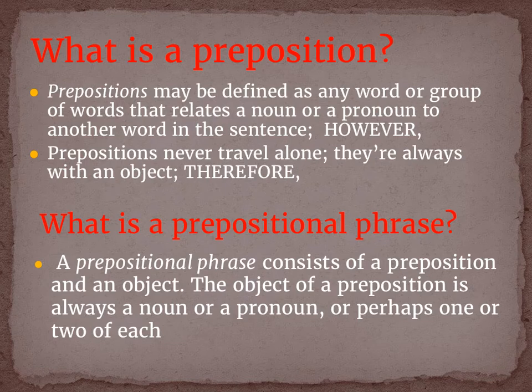First, we must look at what a preposition is. A preposition may be defined as any word or group of words that relates a noun or a pronoun to another word in the sentence. However, prepositions never travel alone. They are always with an object. Therefore, we must really ask, what is a prepositional phrase? A prepositional phrase consists of a preposition and an object. The object of a preposition is always a noun or a pronoun, or perhaps one or two of each.